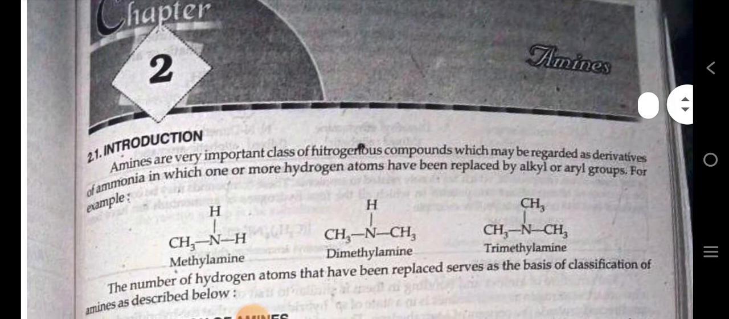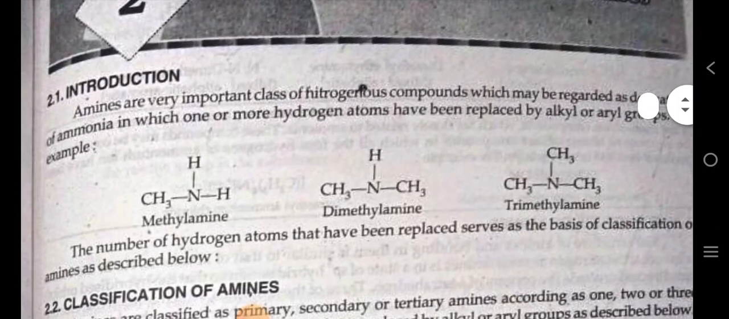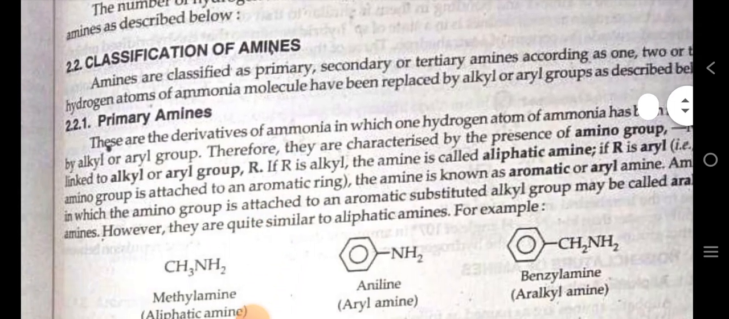First of all, what is amines? Amines are very important class of nitrogenous compounds which may be regarded as derivatives of ammonia, in which one or more hydrogen atoms have been replaced by alkyl or aryl group. For example, methylamine, dimethylamine, trimethylamine.